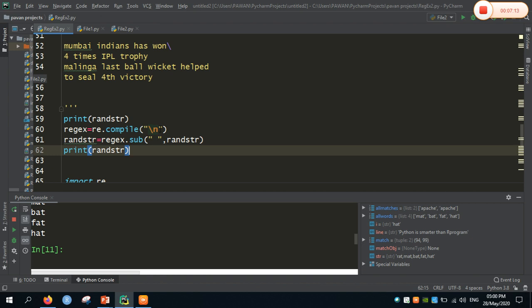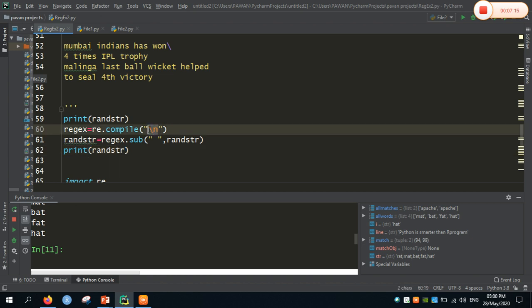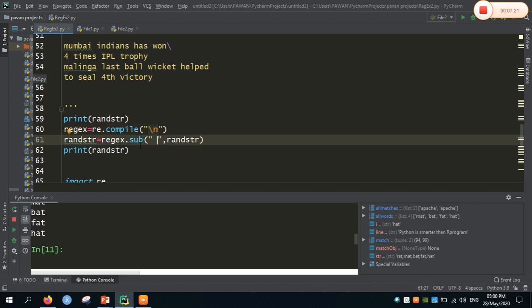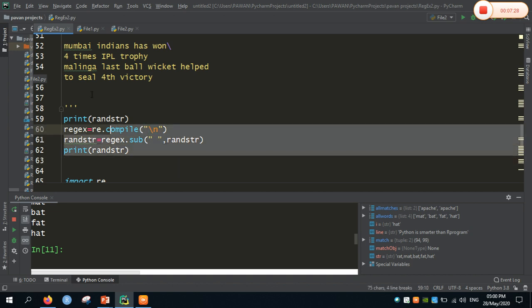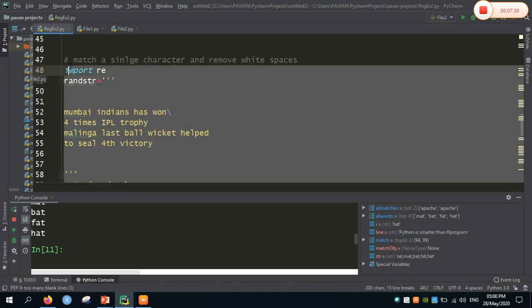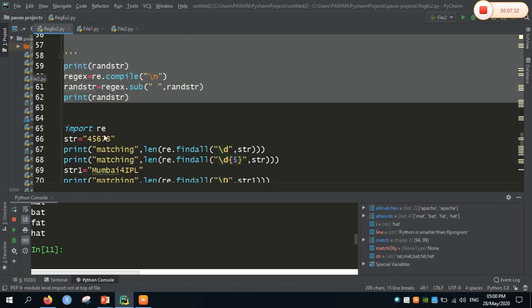That is, in order to remove the lines, I am going to pass \n as the parameter for compile, and in order to remove the white spaces, I am going to pass a space for a method called sub. So the sub method will remove the white spaces and the compile method will remove the lines. Now I will be printing the string after this compilation. Let me run the code first.